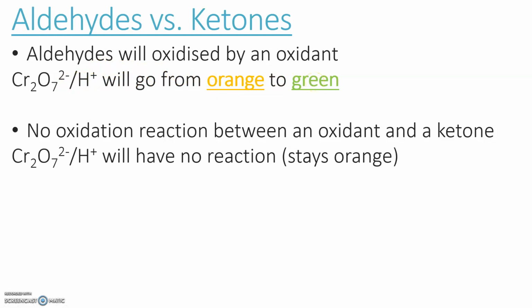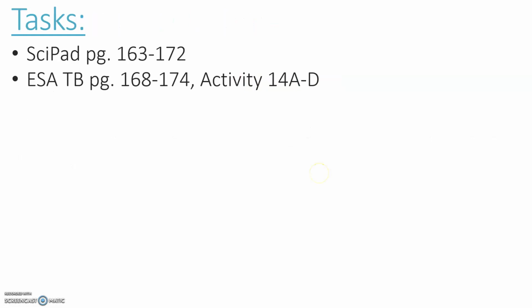We will see no color change with a ketone. There is no oxidation reaction between the oxidant and the ketone. So the dichromate will have no reaction, it will stay orange, because we can't further oxidize a ketone, but we can further oxidize an aldehyde. So it's an important distinguishing test to tell between the two. Okay, so that's ketones.